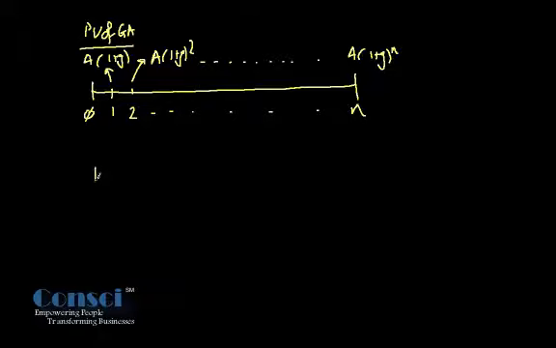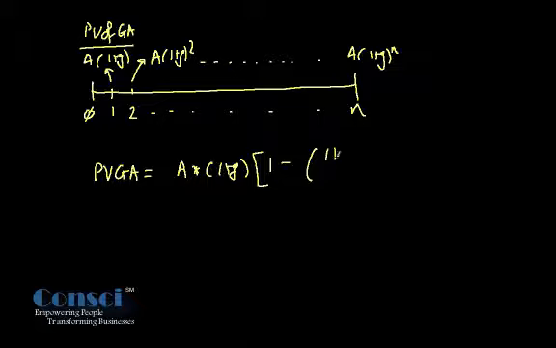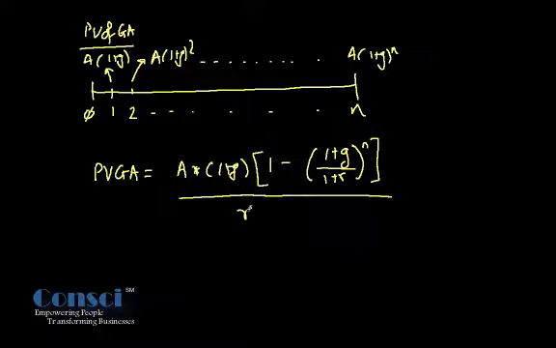Now present value of growing annuity is given by an equation which is A into (1 plus G), in bracket, 1 minus ((1 plus G) upon (1 plus R)) whole raised to power n, divided by R minus G. Now that is the equation for present value of growing annuity.